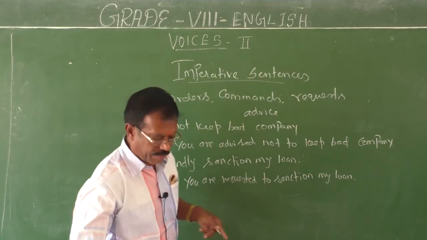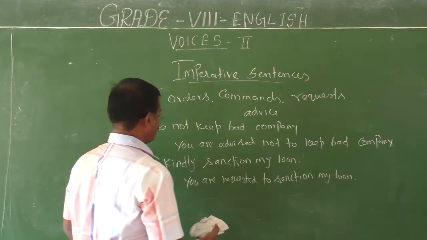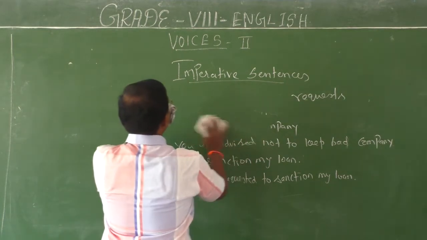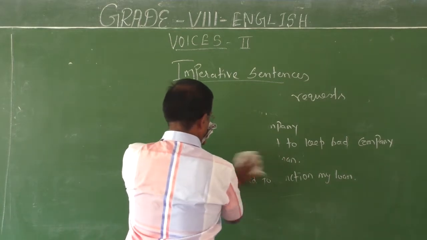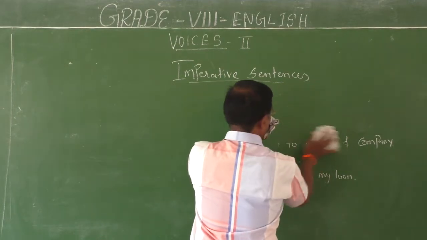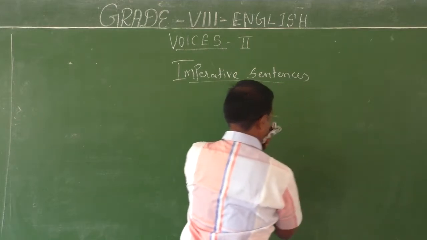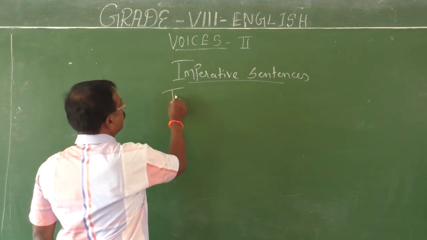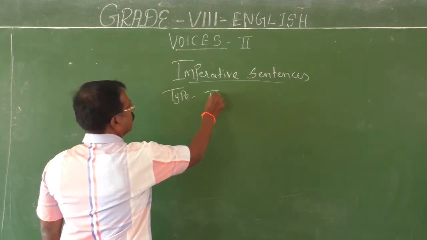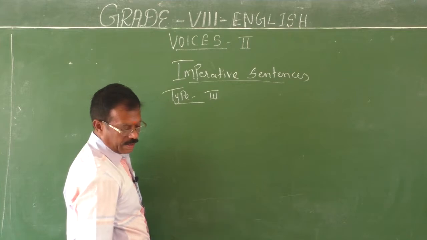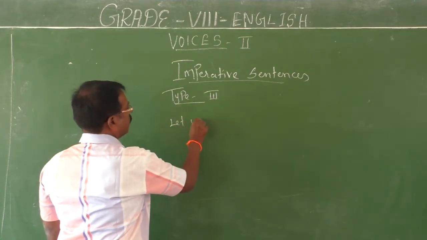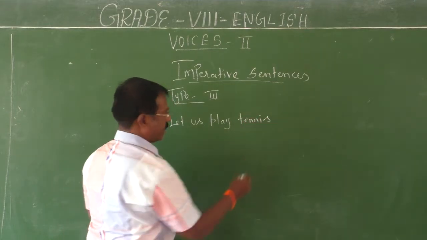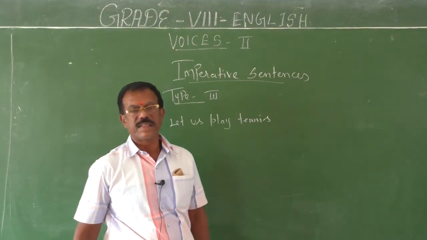Third, the first form of the verb. It's a different kind of imperative sentence. How will these sentences be changed into passive? Let me explain. Type three: Let us play tennis.